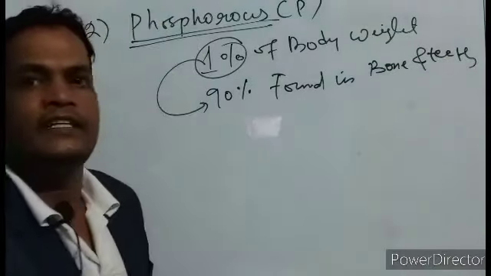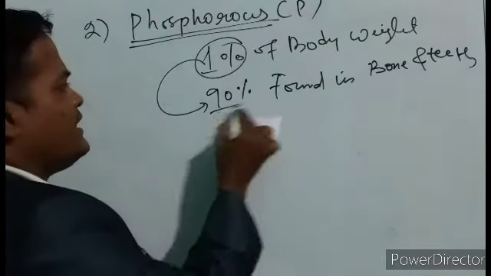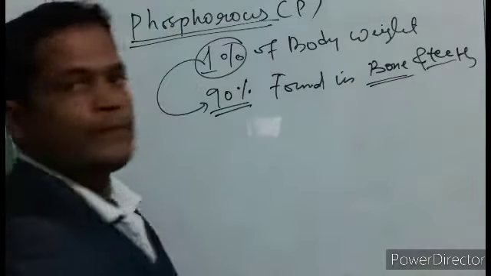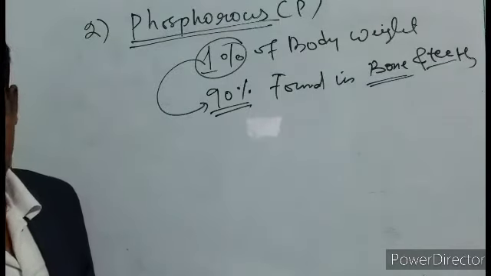We have seen already that 99% of calcium is present in bone and teeth, and phosphorus is also present in bone and teeth. Is it right? So these are also important.